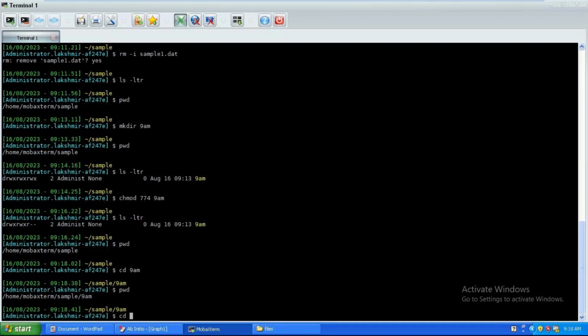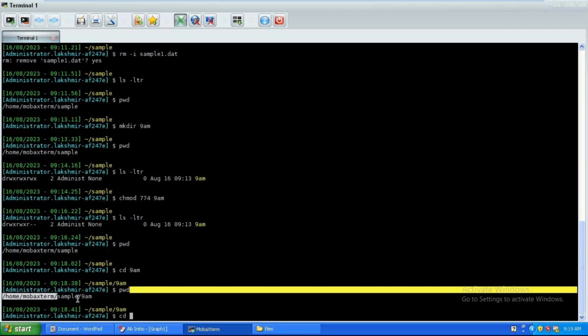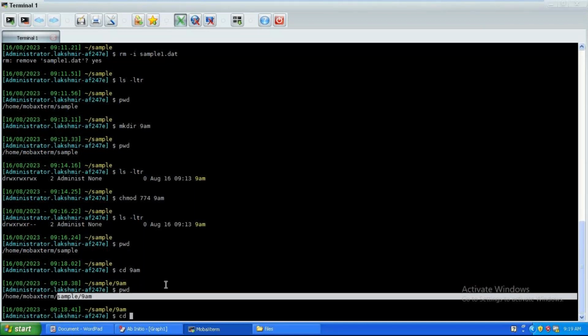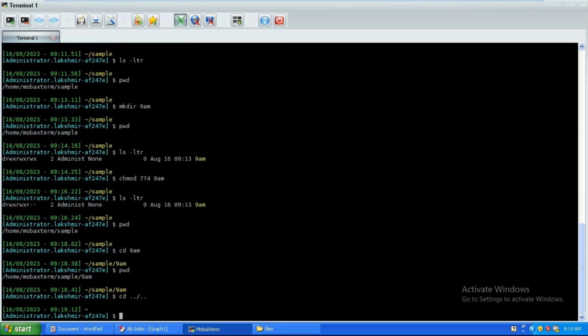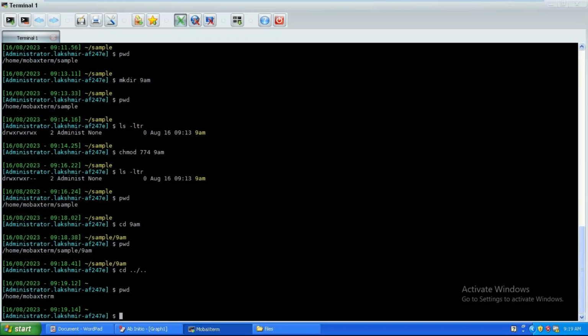After my home path I have two folders, two paths I have gone inside. If you want to come back to the home path, you need to come two steps back. In that case, cd ../.. and when I run pwd, you can see it moved directly to this path. You can mention another slash and another dot dot also, no problem.